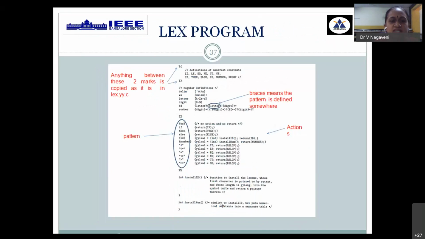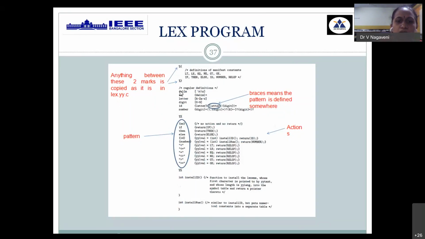Now we will take one example. Till you come across %%, this is the declaration part where you have the manifest constants. Anything between these will be taken as it is and directly converted into C form. The definitions of all the relop constants are indicated by %{ and %}.